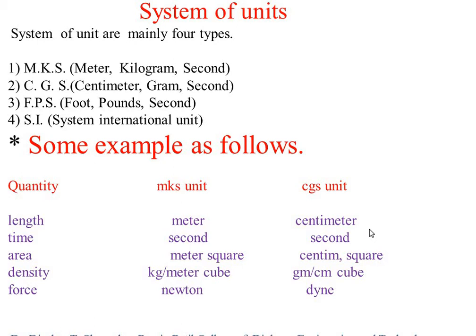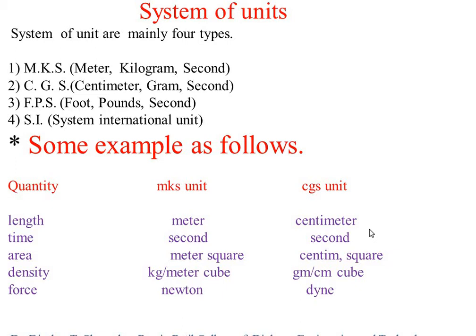Then the FPS system, foot pound second. F means foot, P means pound, and S means second. So foot pound second is the full form of the FPS system. And SI stands for System International unit, or the SI system stands for System International unit.